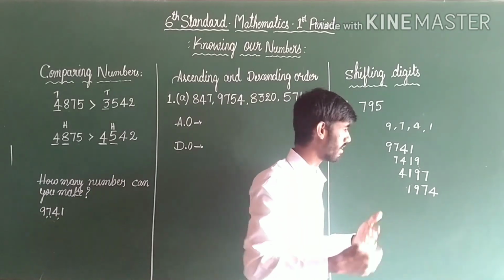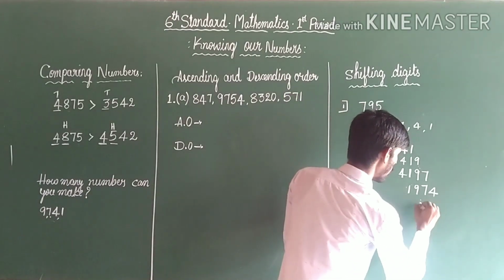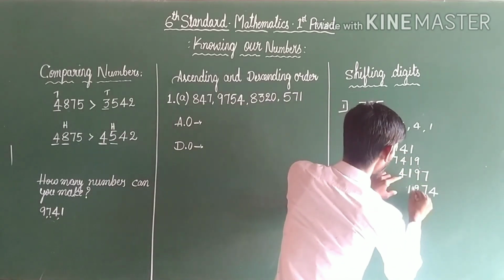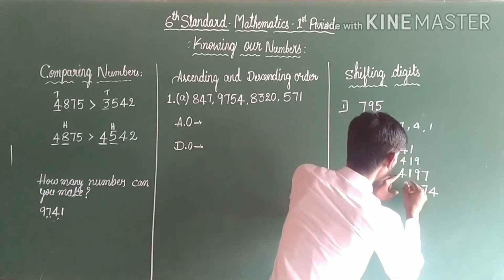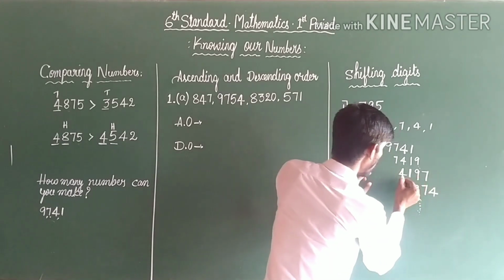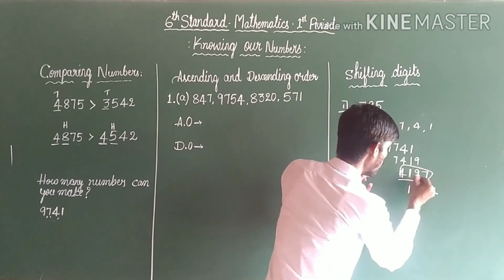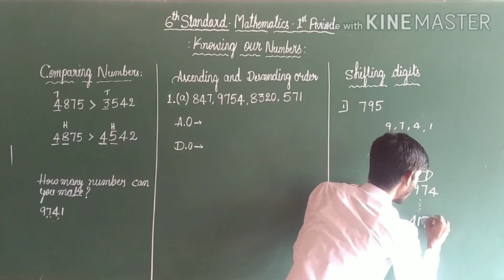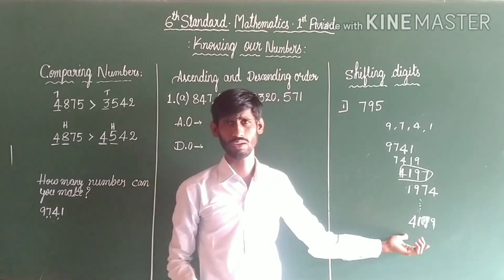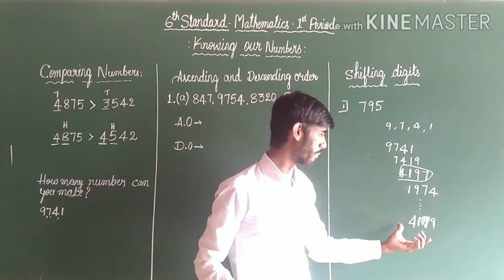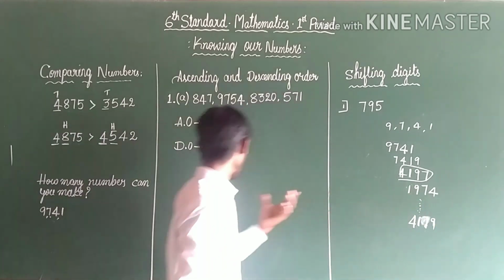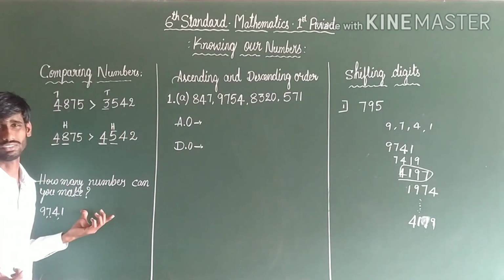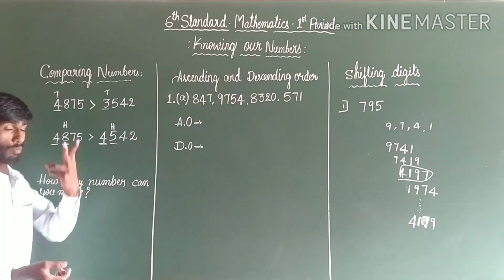We got 4 numbers, and we can make many numbers. For example, you may interchange the digits and take 4179. We got another number. We can form many numbers. This is the method. How many numbers can we make? We can make many numbers. And a point to be noted: